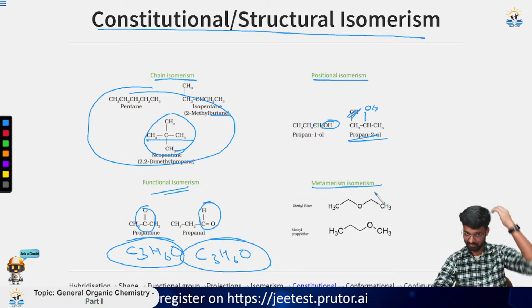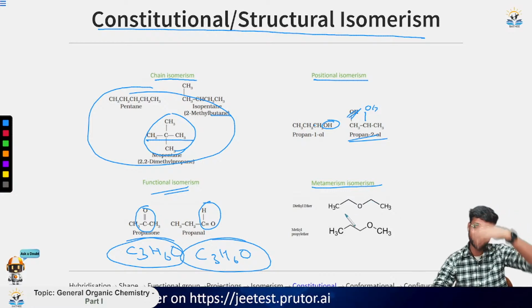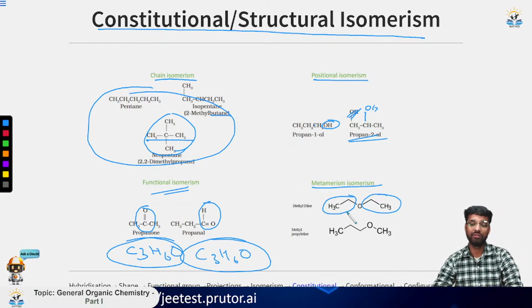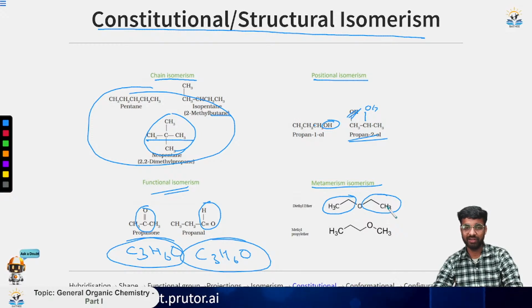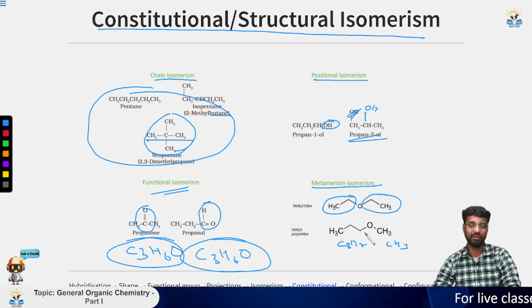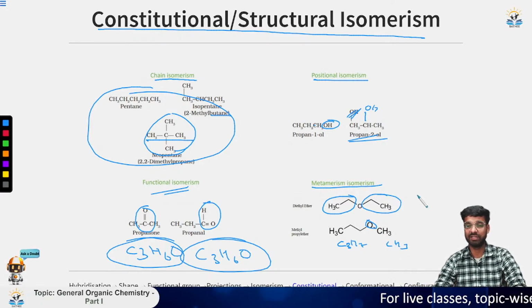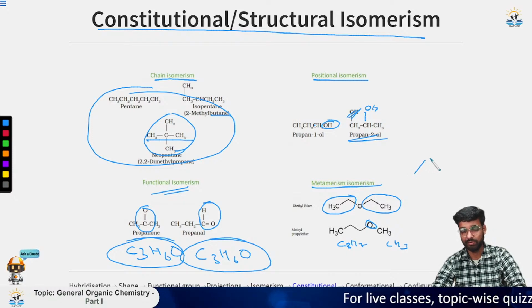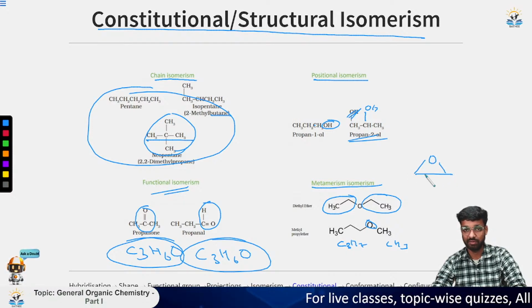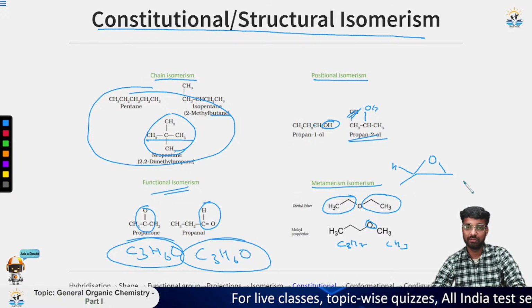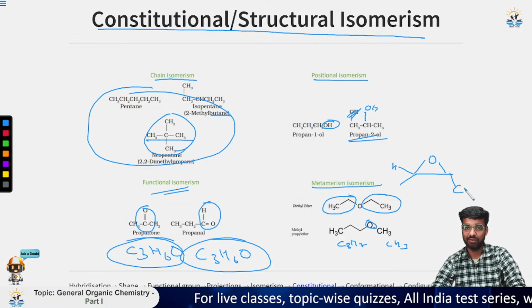Next is metamerism. Metamerism basically means the alkyl groups on either side of a functional group are different. So it is having C2H5 on both sides and this one is having C3H7 and this is having CH3. That means on either side of the oxygen the groups are changed. You can have a different example also for the epoxide case. Suppose here is a methyl group, here is a hydrogen and here is an ethyl group.